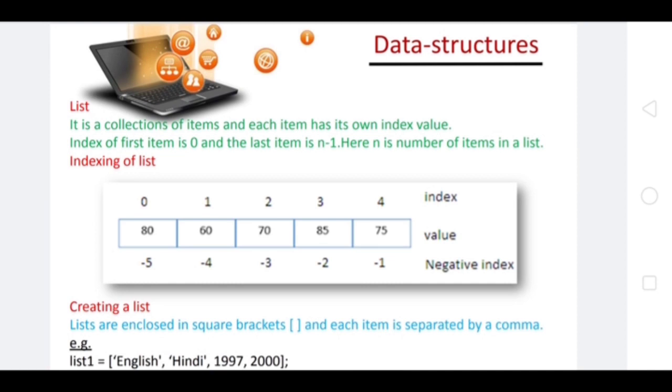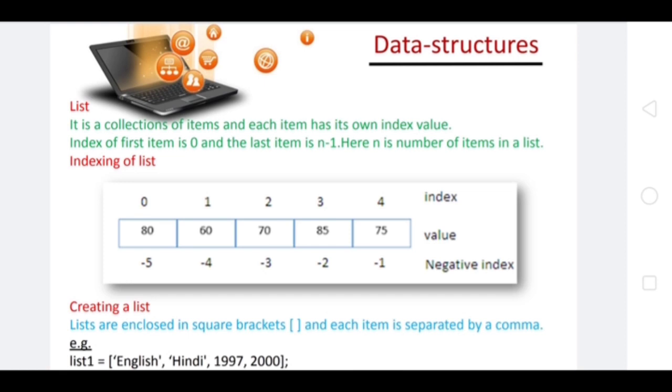We have already discussed list as a data type in class 11th. So what is a list? It is a collection of items, with each item having its own index value. You all know that in a list the elements are indexed from 0 to n minus 1.